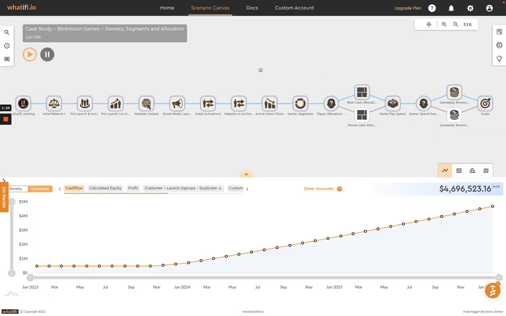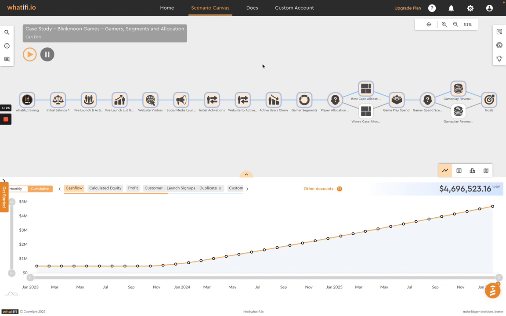So in this scenario here, and this is not a real scenario for Blinkmoon Games, this is an example scenario, but they are using this type of technology in their forecasts. We're going to model an example of what a gaming segment and allocation model might look like.